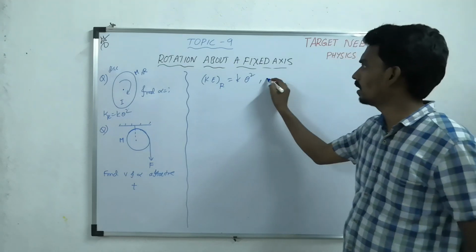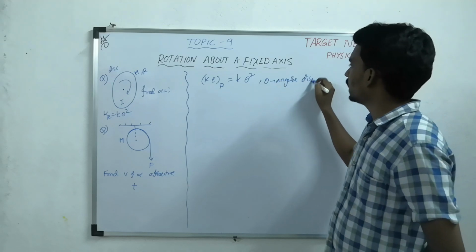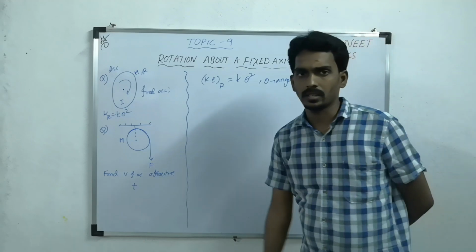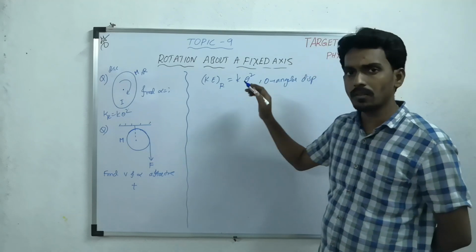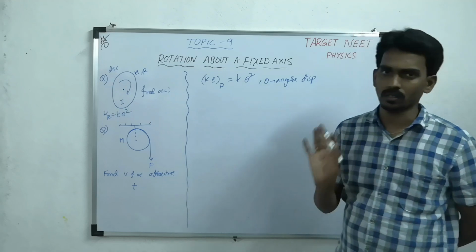What is theta? Angular displacement. So kinetic energy is not constant, it is a function of angular displacement, where small k is a constant.